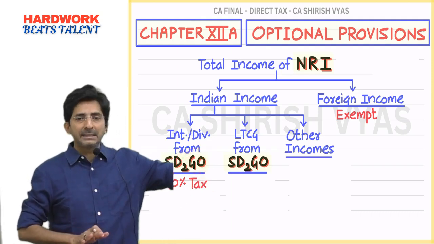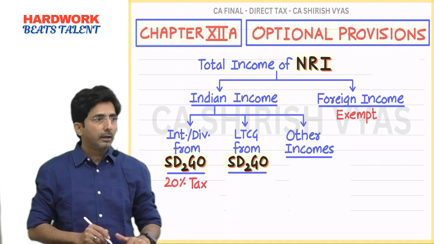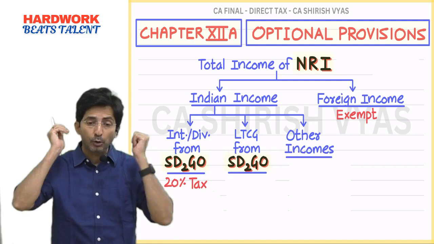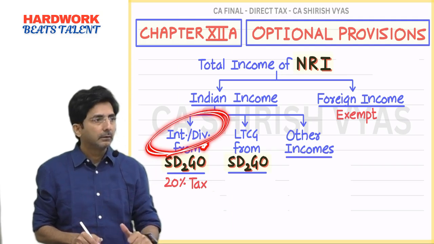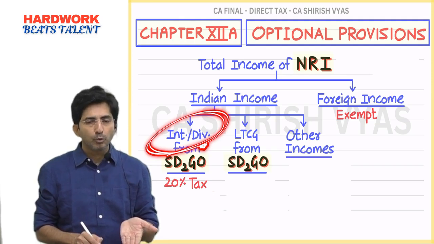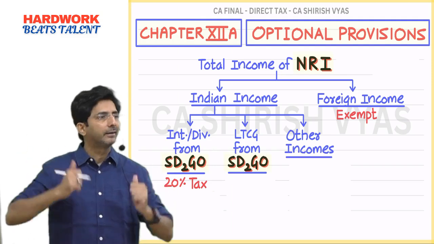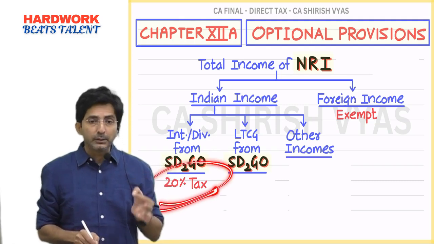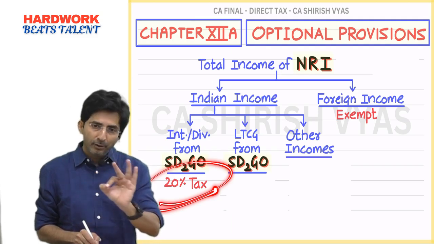Imagine an NRI has invested crores in Indian securities and is getting some 90 lakhs, 95 lakhs or crores of income from them in the form of interest and dividend. So imagine if he is getting huge income from India. Beyond a particular extent in slab rate, everything will be subject to 30%, right? So 30% will be so horrible. But according to 20%, whether your income is 1 lakh or 1 crore or 10 crore, it will remain 20%.